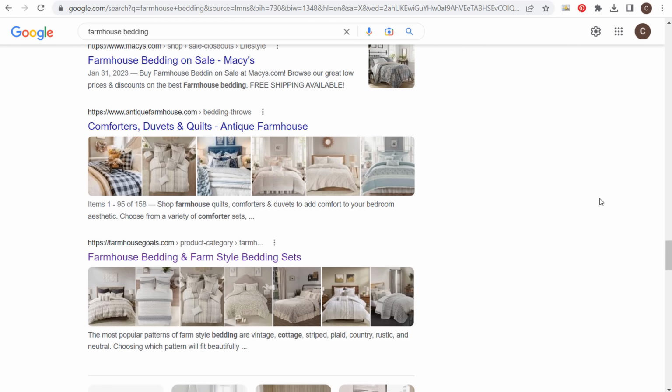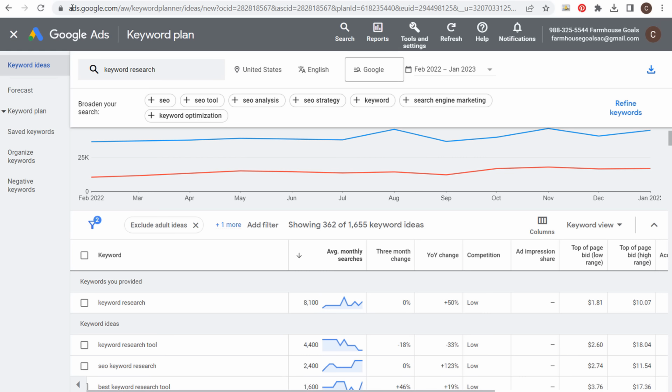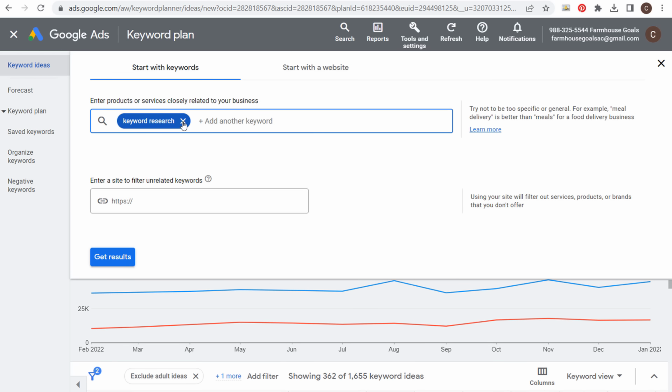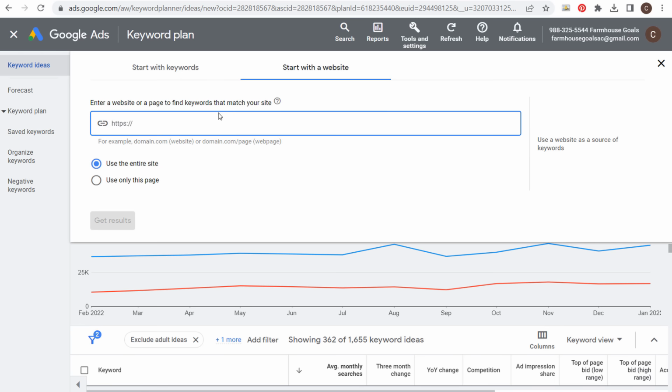So what I can do, and I have way more products for sale on my website, but they're ranking one higher than me. So here's my website ranking. What you can do is you can come into the Google Keyword Planner, and instead of entering your keyword here, you can enter a website. What I can do is I can take a competitor website, use the entire website, click on get results.